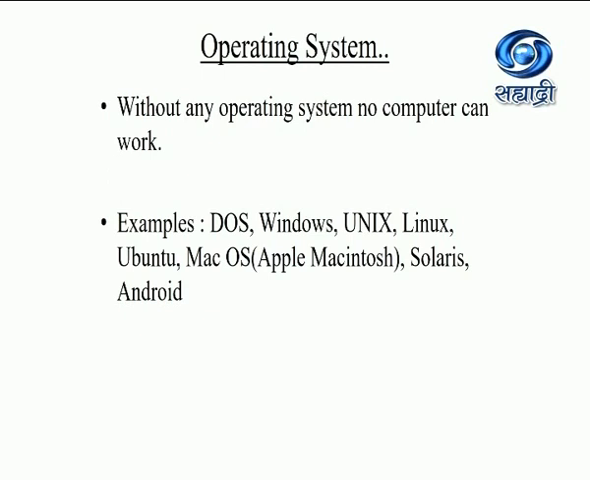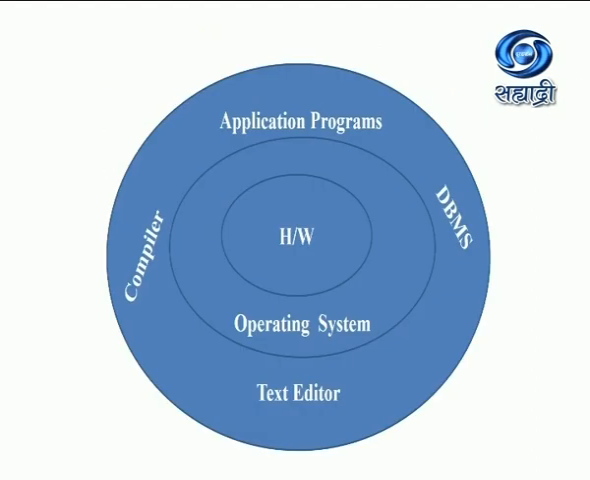Now examples of operating systems are DOS, Windows, there are many versions of Windows, Unix, Linux, Ubuntu, Mac OS for Apple machines, Solaris, Android for mobile systems, etc. So lots and lots of operating systems are available. This is the diagrammatic representation of what I just said. In the core you can see the hardware, and in the outer circle there are DBMS, that is database management systems, text editor, compilers, application programs and all such things. And in between operating system is there. All the application programs are run on the hardware with the help of operating system.